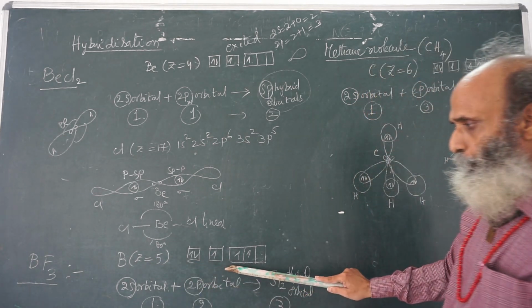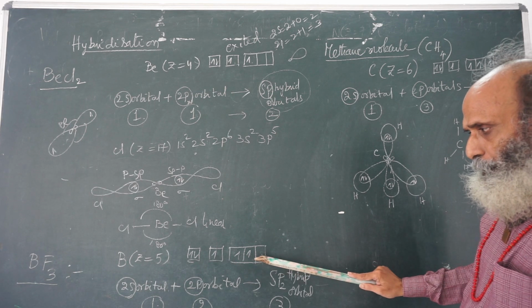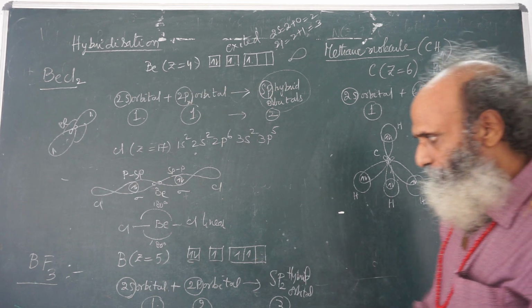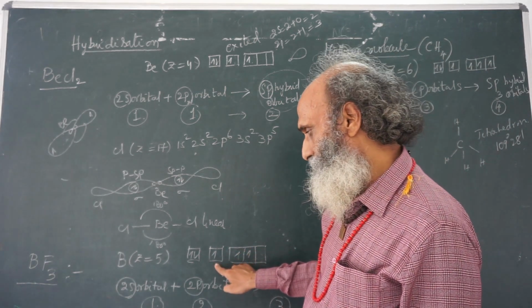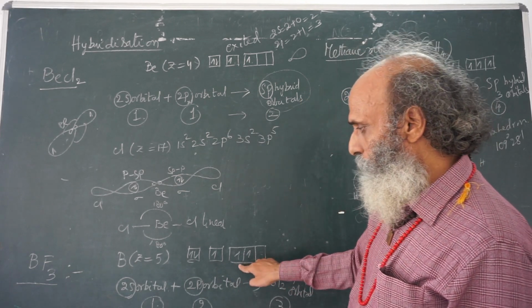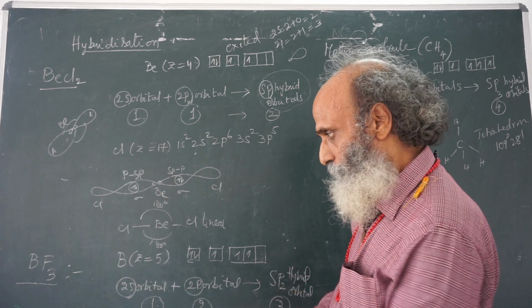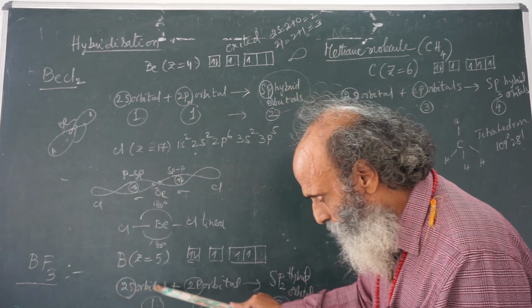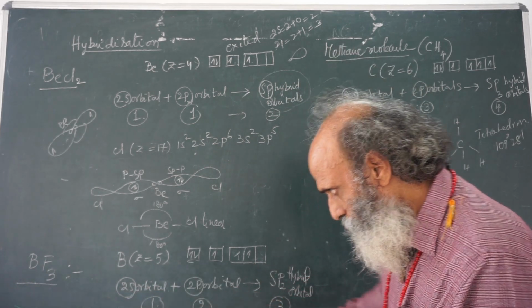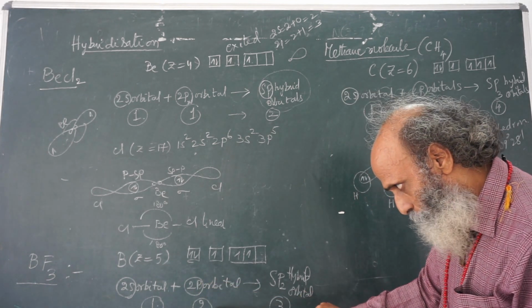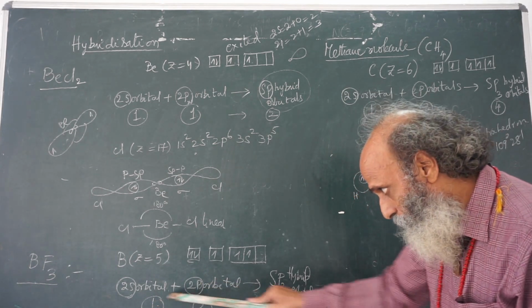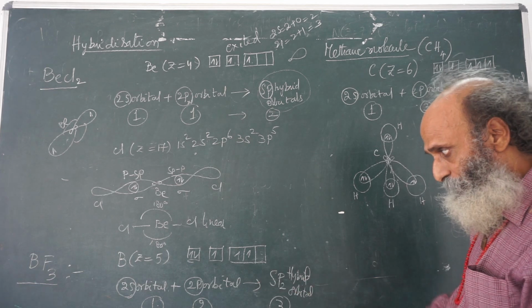So 1s2, 2s1, 2px1, 2py1. That means there is one electron in s and two p orbitals. One s orbital, two p orbitals. So 2s orbital 1, 2p orbitals 2. Total 3 orbitals are involved in the bond.